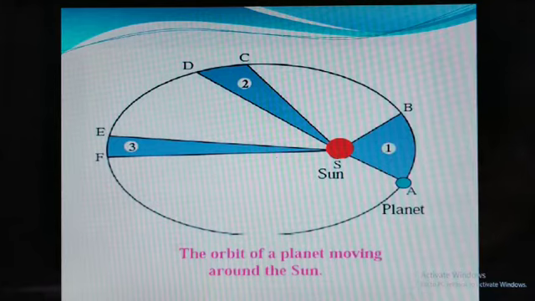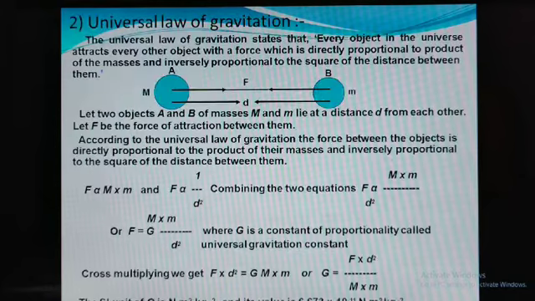Now Kepler's third law: the square of its period, that is T square, of revolution around the sun is directly proportional to the cube of the mean distance of the planet from the sun. Like that, you have T square divided by r cube is equal to a constant, that is k. These are Kepler's three laws we are considering.